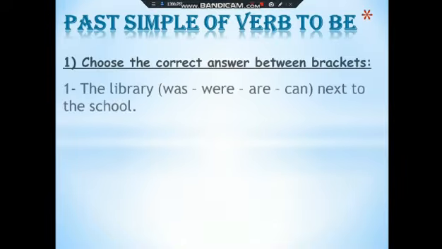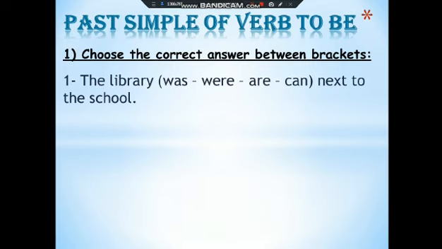Today, we're going to do together the exercise in your booklet on the past simple of verb to be. Let's start. Exercise 1. Choose the correct answer between brackets. Number 1. The library was, where, are, can, next to the school. So the library was, because it takes was. The library was next to the school.